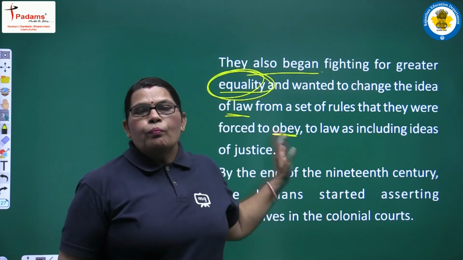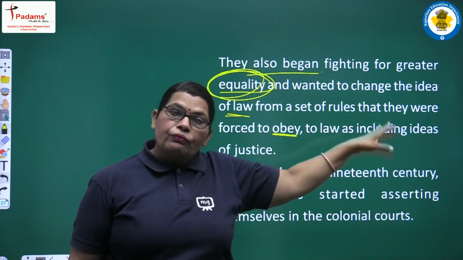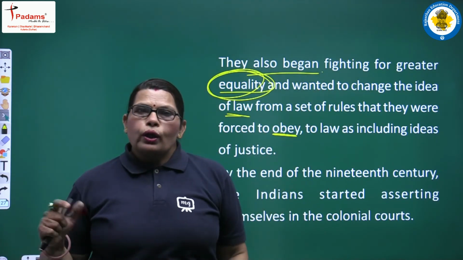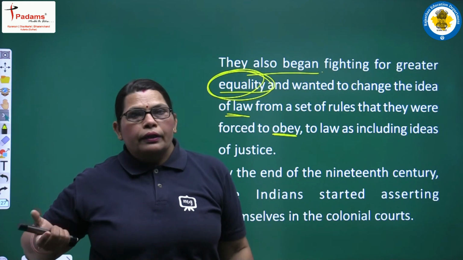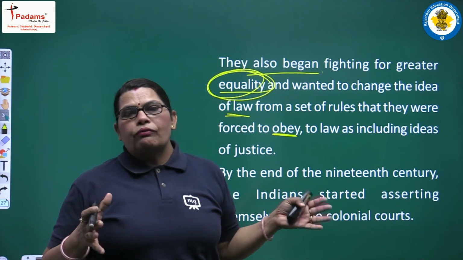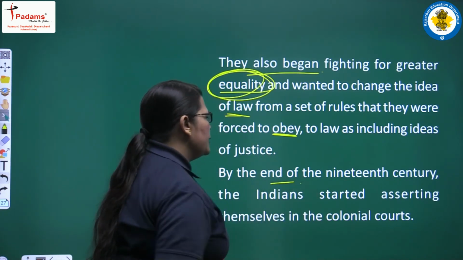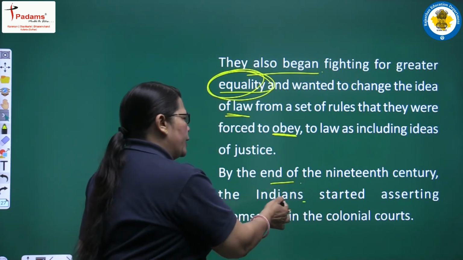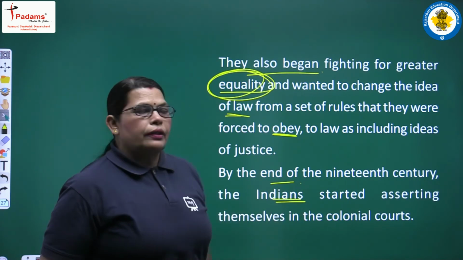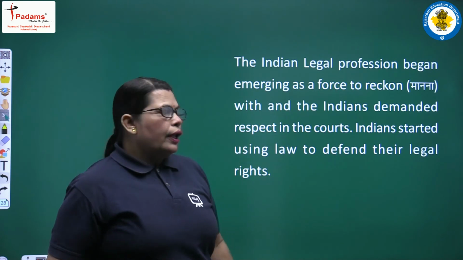See how all these things come into our free Indian constitution, because all these concepts came in the minds of the Indian nationalists and they forced the government to implement all these things. By the end of the 19th century, the Indians started asserting themselves in the colonial courts also because they suffered a lot.